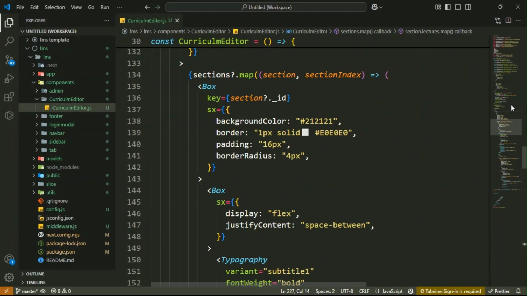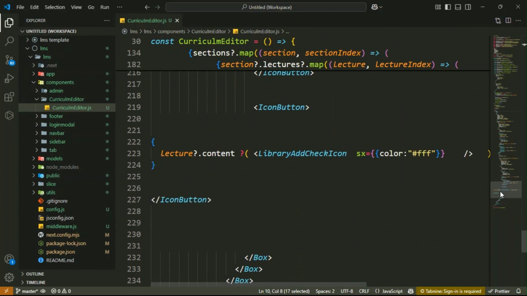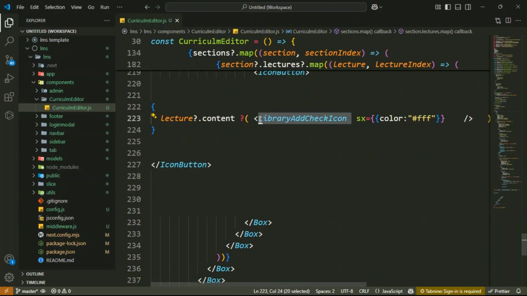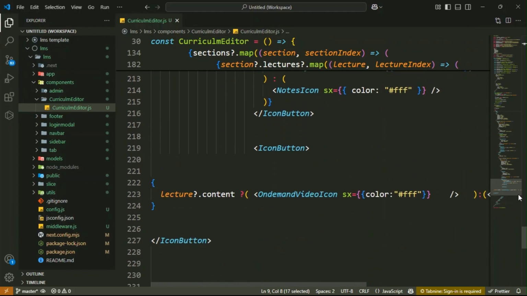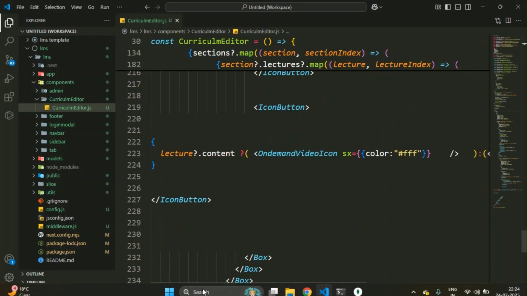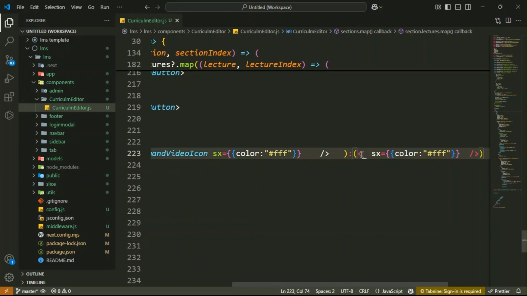So just copy this icon, the on demand video icon, and paste it. Then the next, otherwise, is the personal video icon. So copy this icon, then paste it here. This is your second icon in place of the notes icon.